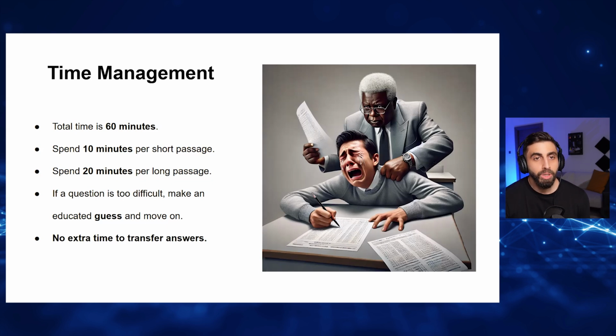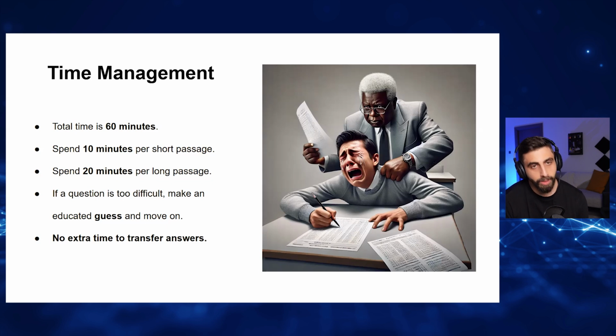The last bullet point is connected to the image. Now focus on the image. The person who's crying is you in the exam. Why? Because in the listening exam, I told you that they're going to give you 10 minutes to transfer your answers from the question booklet to the answer sheet.